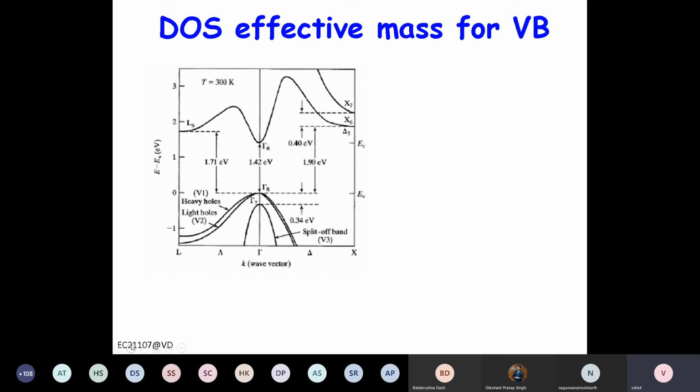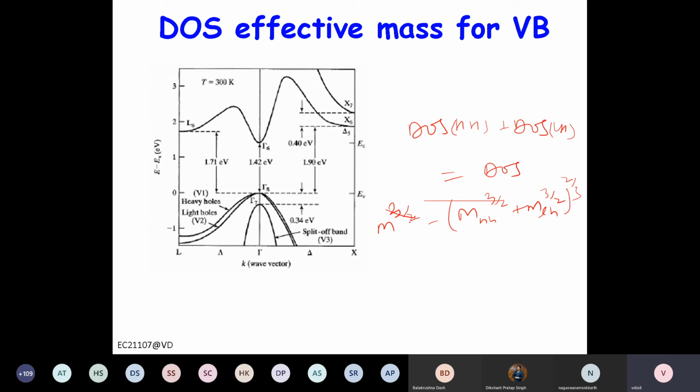So in the valence band, what we will do? We will add both the densities, right? So we will add DOS for heavy hole plus DOS for light hole, and that will be the overall DOS, right? Now DOS is proportional to m to the power 3 by 2, right? So m to the power 3 by 2 is equal to m_HH to the power 3 by 2 plus m light hole to the power 3 by 2. Then if you take the power 2 by 3, this will become 2 by 3, right?